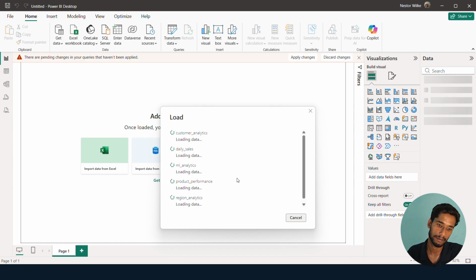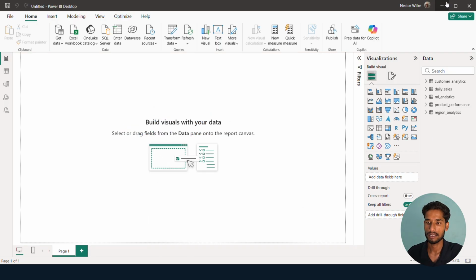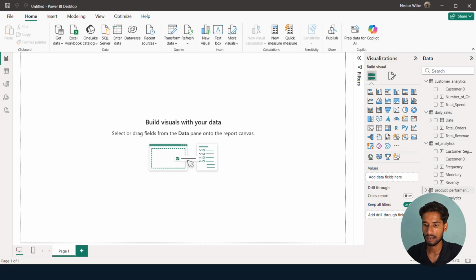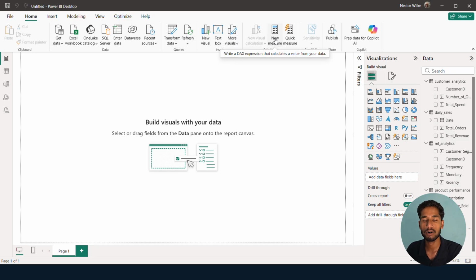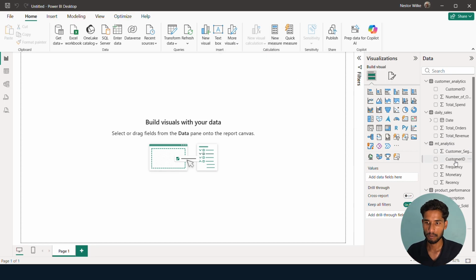Everything will be loaded here. Now in your data pane, you can see customer analytics is there, daily sales, everything is there. Every column is here. Now if you want to add some more measures, you can add measures by this. You can calculate some columns which eventually you need to build the reports.